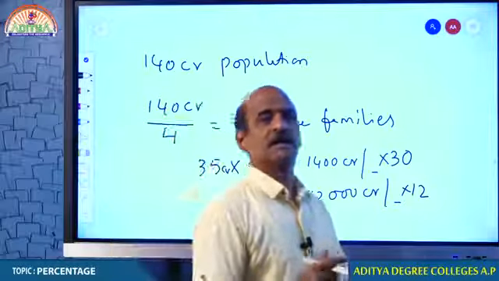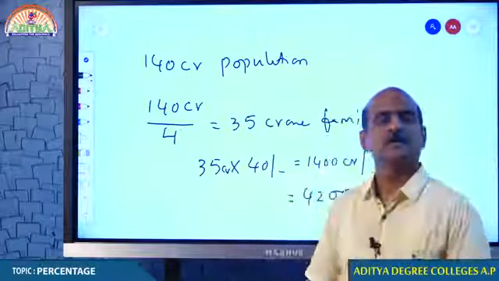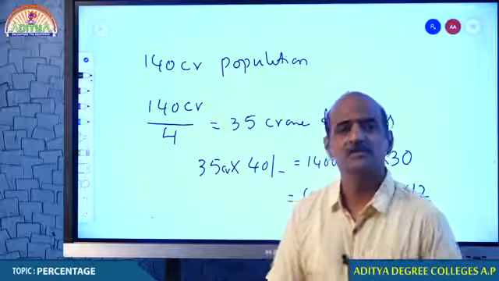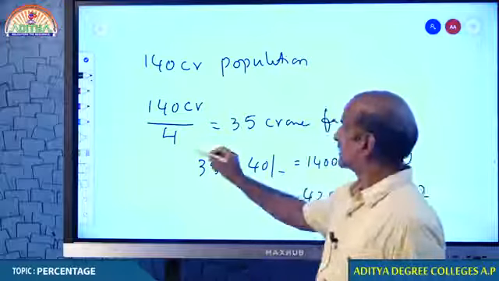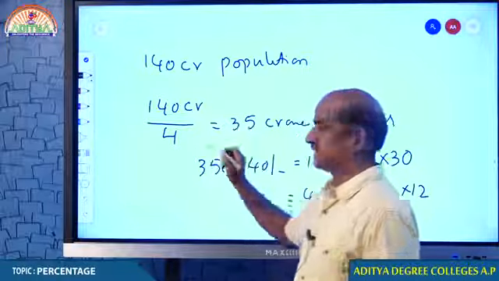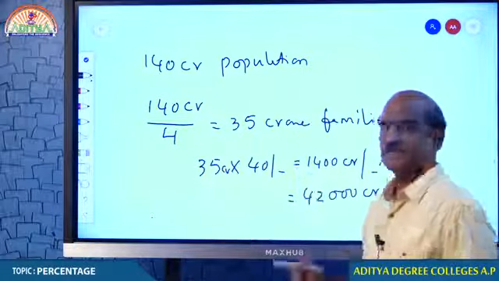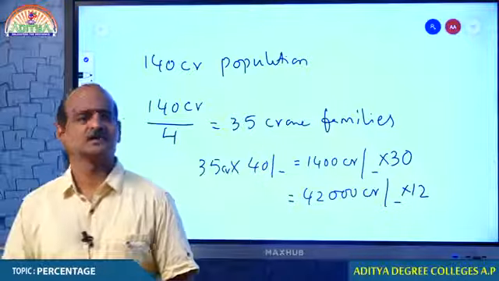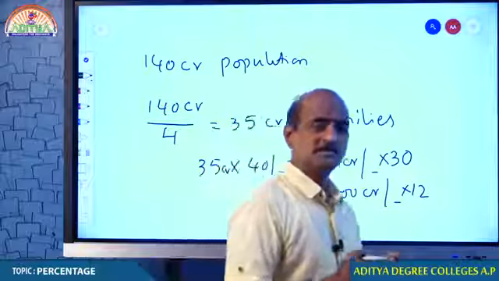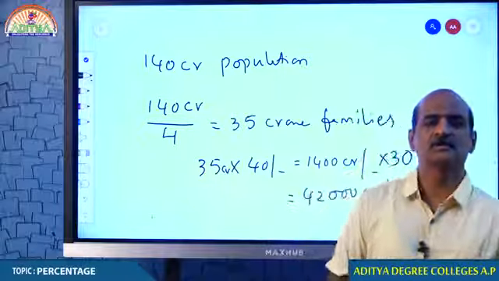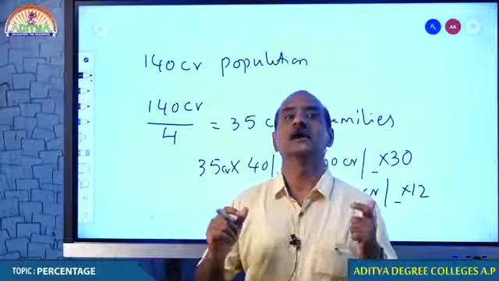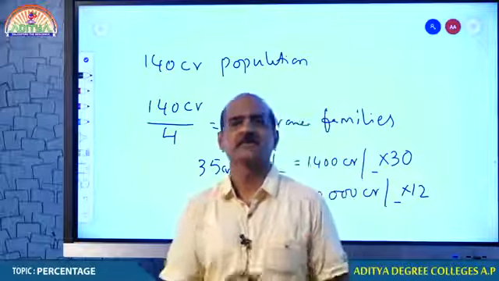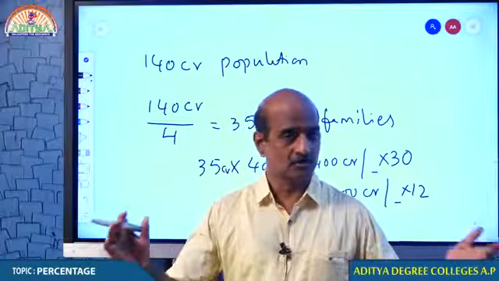Students, what I am trying to explain to you is the concept of quantitative aptitude. 140 by 4, you can call it an average, and here we have multiplication. Here we have to use some kind of percentages. So this is how quantitative aptitude will help us understand what is actually happening around us.